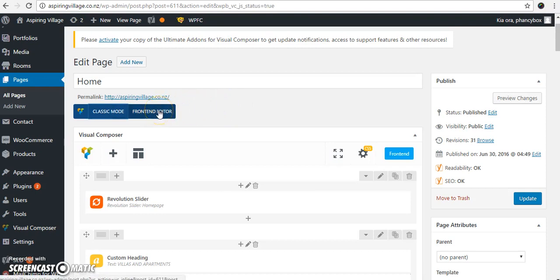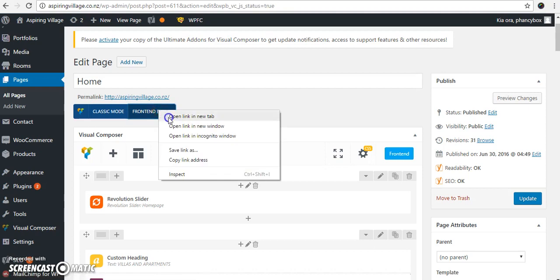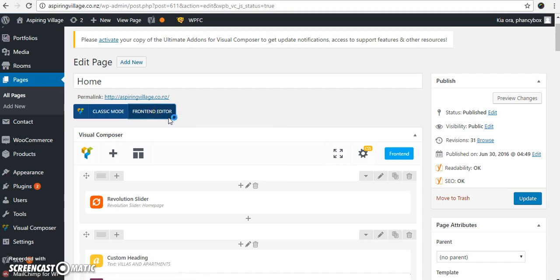The alternate is the Front End Editor. Now this is just personal preference. I'll open up the Front End Editor in a new screen to show you how it looks, but that's essentially going to change your view to being what the actual website looks like, and you change it on the fly, whereas here we're changing it in WordPress itself on the back end. So let's have a look at the back-end editor first.